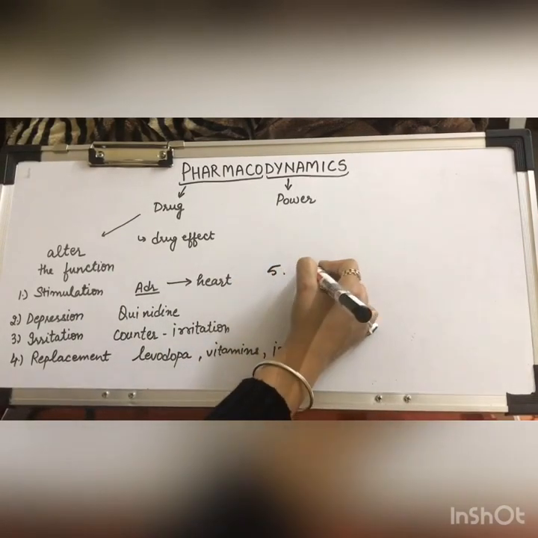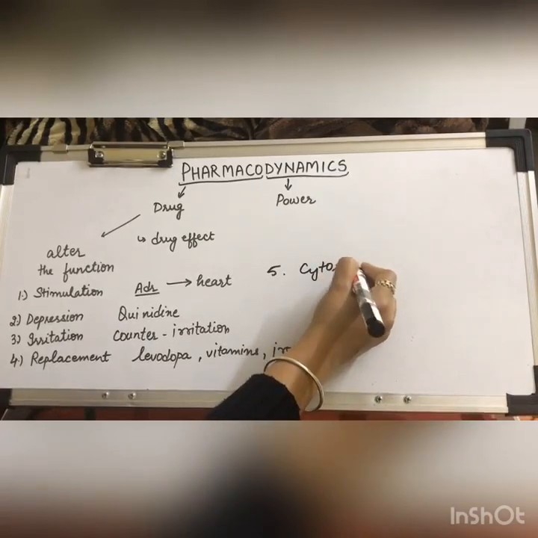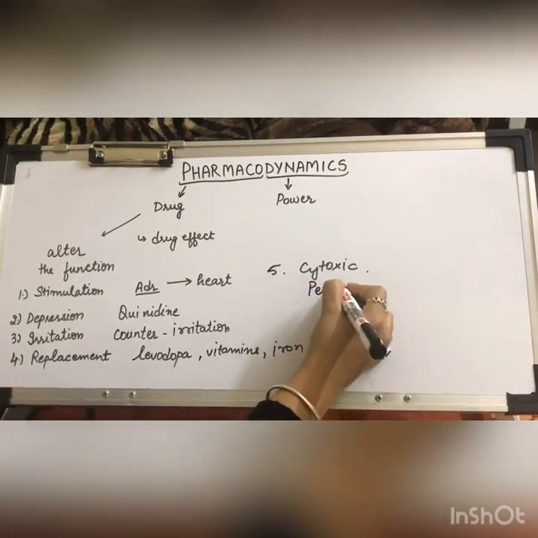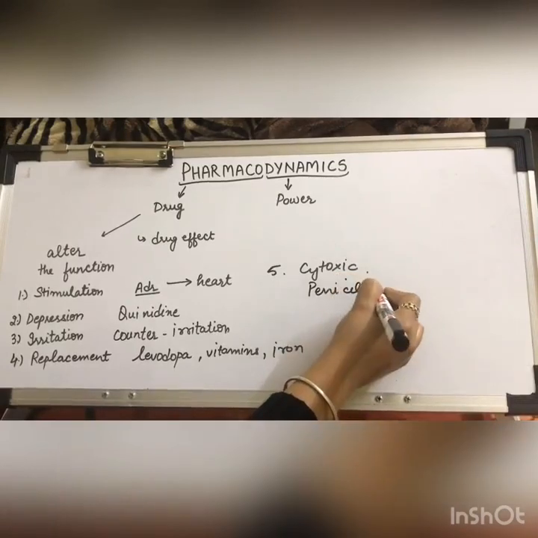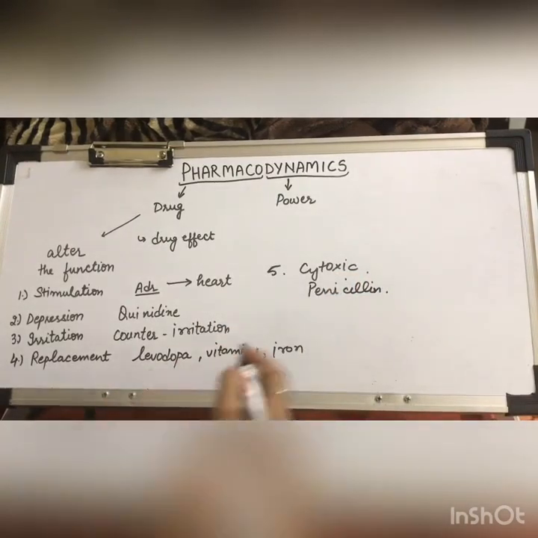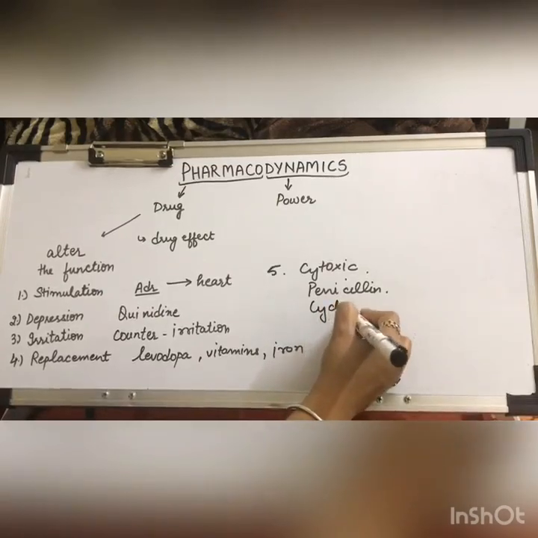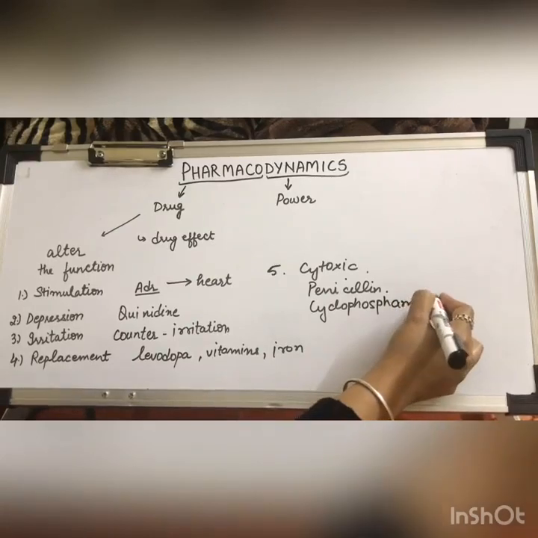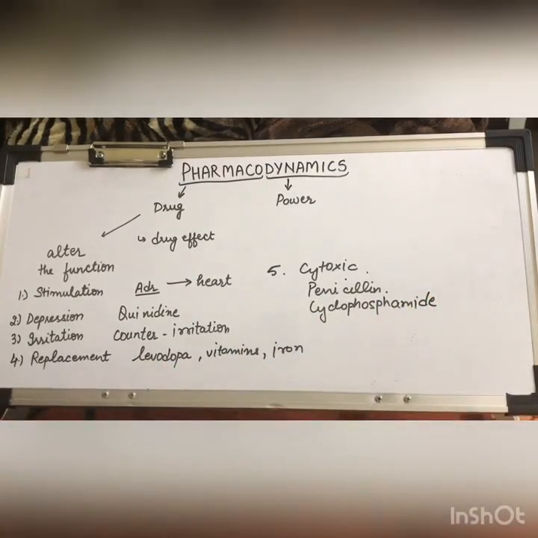Fifth type of action can be cytotoxic action. This effect is basically on the invading parasites or the cancerous cells, which results in killing of these cells without affecting the host cells. For example, penicillin. Or cyclophosphamide, that has cytotoxic action on cancerous cells.